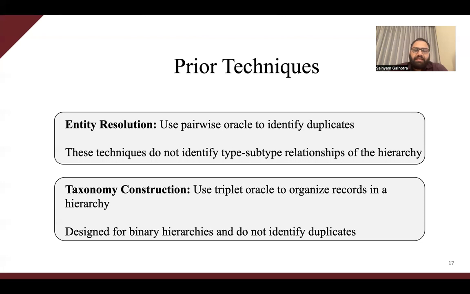There are some recent techniques that have studied taxonomy construction, where the records are organized in the form of a hierarchy to capture type-subtype relationships. These techniques do not capture duplicate relationships and are designed for the case where the hierarchy is guaranteed to be binary. However, most of the real-world hierarchies are not binary, and extension of these techniques to non-binary hierarchies has poor query complexity. These two types of techniques can be used together to solve our problem of not only identifying duplicate relationships, but also organizing entities according to type-subtype relationships.